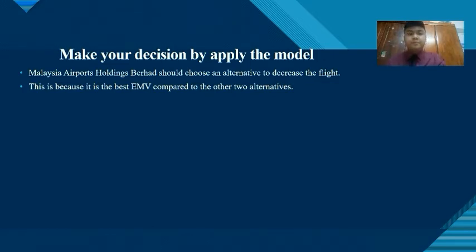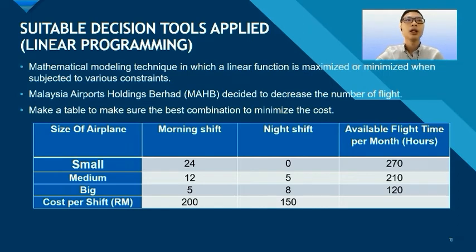Thank you. My name is Tan Zikang, and I'm going to present the suitable decision tool applied, which is linear programming. Linear programming is a mathematical modeling technique in which a linear function is maximized or minimized when subjected to various constraints. In our assignment, Malaysia Airports Holdings Berhad decided to decrease the number of flights to minimize the cost. And then we made a table to find the best combination to minimize the cost.